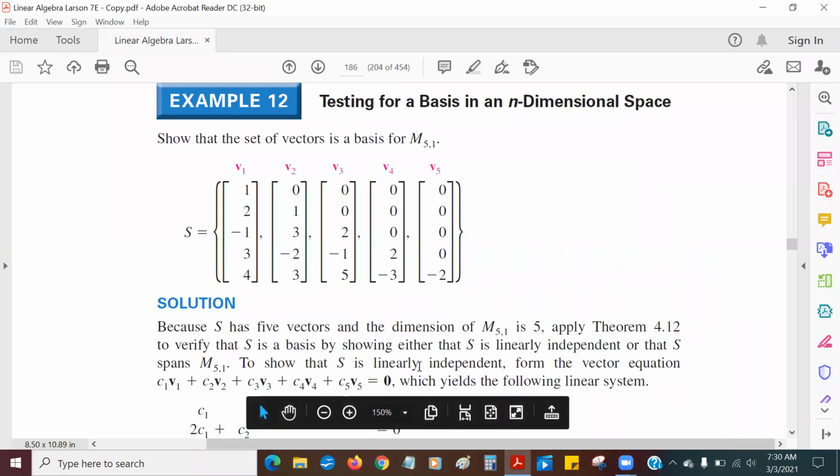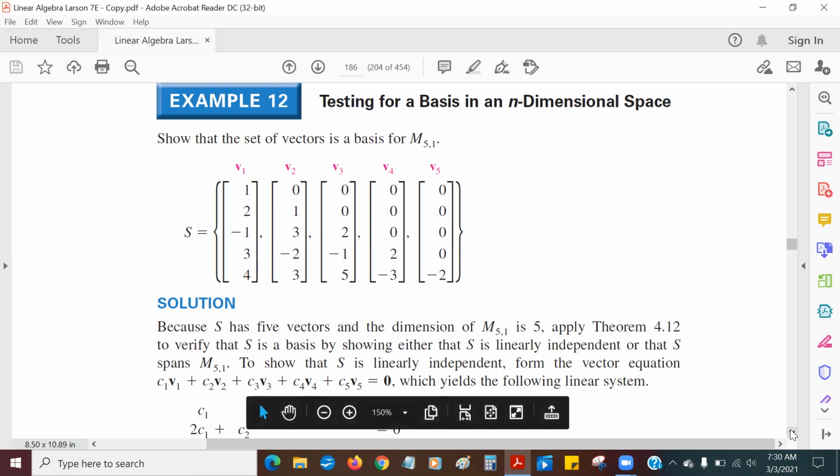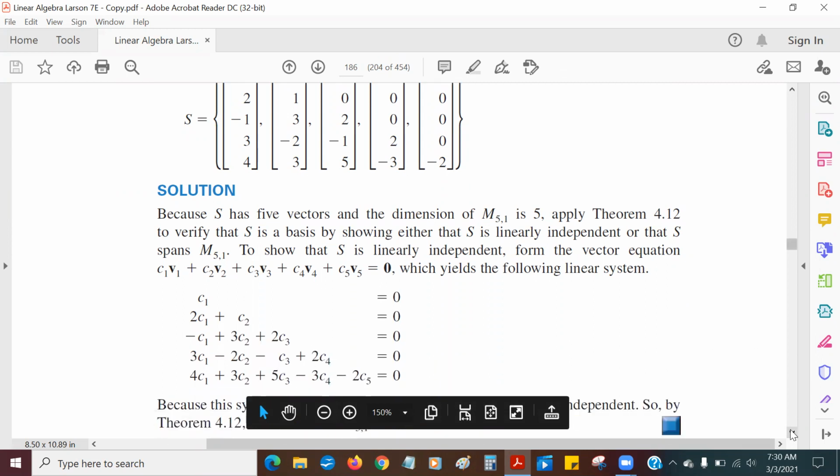To show that S is linearly independent, we're going to form a vector equation. We're going to look at c1v1 plus c2v2 plus c3v3 plus c4v4 plus c5v5, and set that equal to the zero vector. If we can find non-zero solutions, then it's dependent. If we can only find zero solutions, then it's independent. Well, if you look at these equations, they actually are very easy to solve because you have a whole stack of equations here.